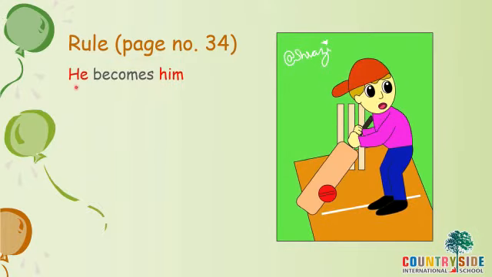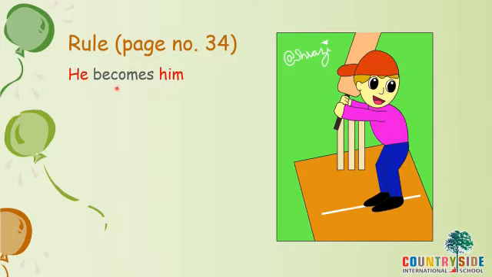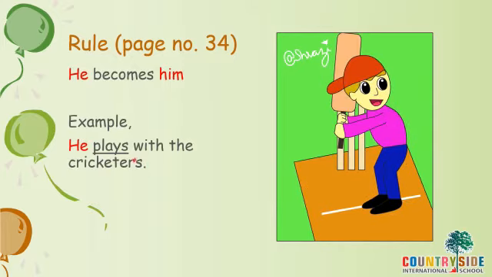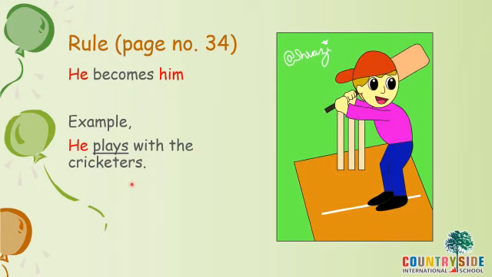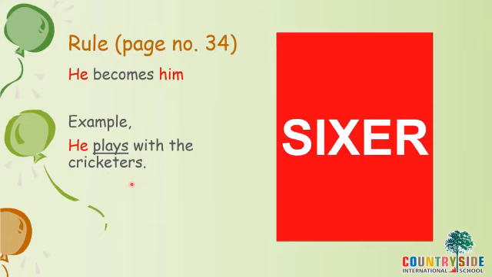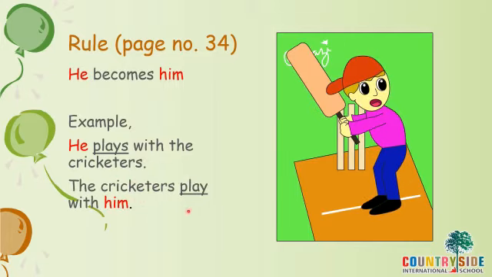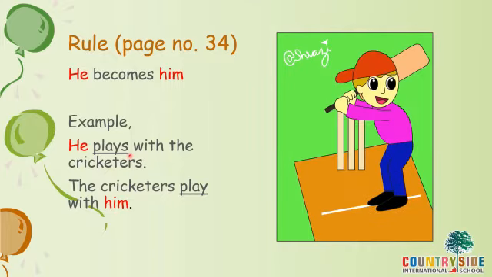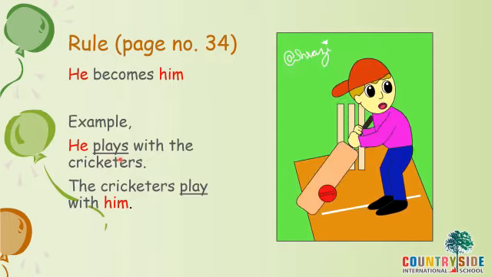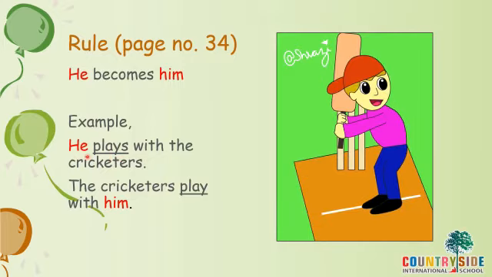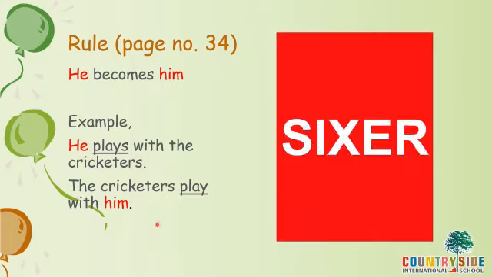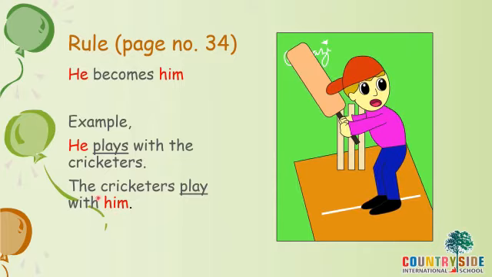In the same way, if the pronoun he is given, it becomes him when we use it after the verb. Let's see an example. He plays with the cricketers. He enjoys playing with the cricketers. The cricketers play with him. Now, this is the verb. The underlined word is the verb. It's an action word. If we use a pronoun before the verb, we write he for a boy. But if we use a pronoun after the verb, the pronoun changes into him.